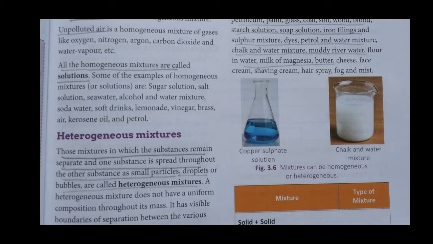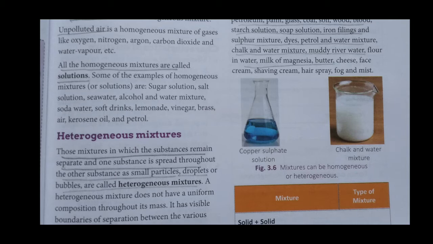They are uniformly distributed. You cannot see different parts of the mixture here. So this is homogeneous. Now heterogeneous.